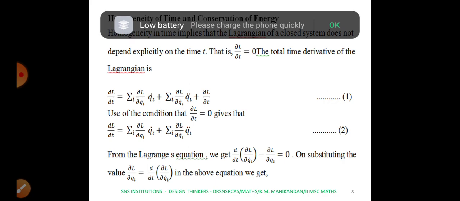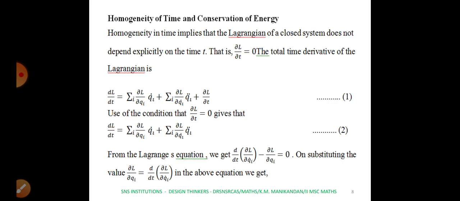Now we consider the total time derivative of the Lagrangian, dL/dt. Now we find the formula: dL/dt equal to ∂L/∂qi into q̇i plus ∂L/∂q̇i into q̈i plus ∂L/∂t. Here the value of ∂L/∂t equal to 0 due to the homogeneity.